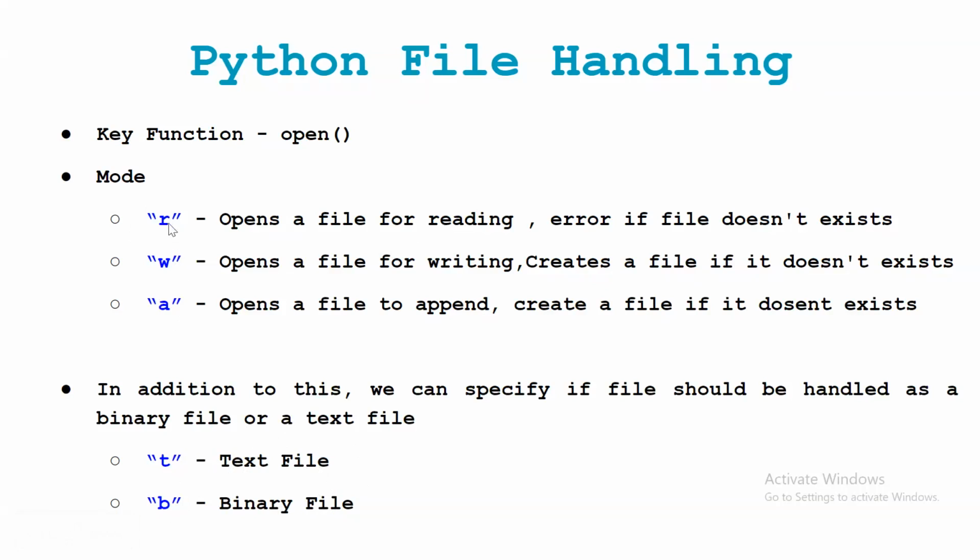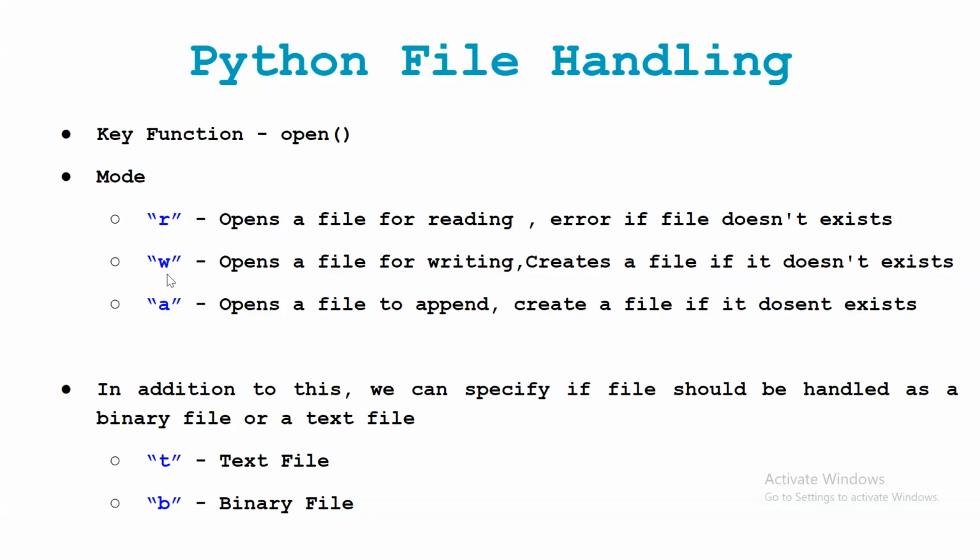So this R means what? This is the read mode. What this mode will do is open a file for reading, which means for this mode that file should be there on your hard disk. Then and only then it will open. Otherwise, it will provide an error. So it opens a file for reading, or if that file is not there, then it will provide an error. Error if file doesn't exist. So this is the case. Now, the second is what? To write.